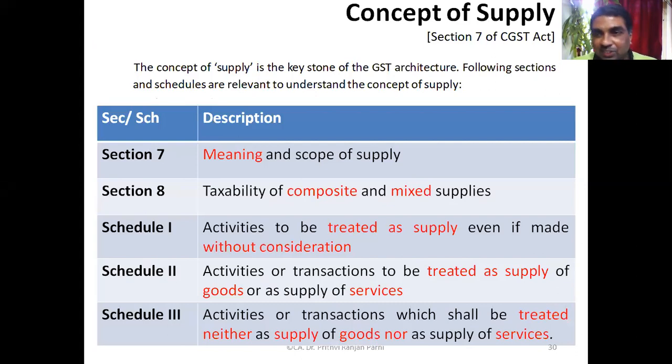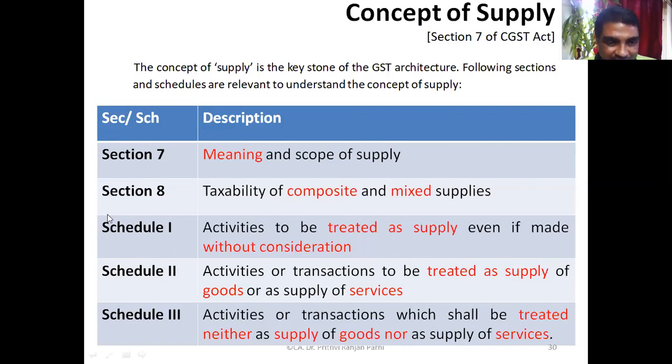Section 7 I had already explained to you; it explains the meaning and scope of supply. Then Section 8 talks about what? Can you read and tell me? Taxability of composite and mixed supplies. Yes. So that is what I have not taught you. You may be knowing, may not be knowing also. So what is composite supply? What is mixed supply? That is what we are going to learn today.